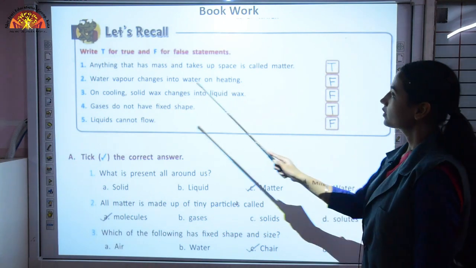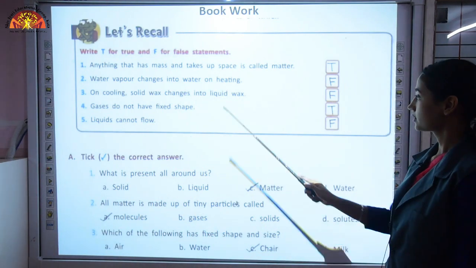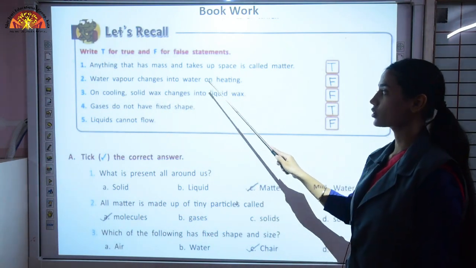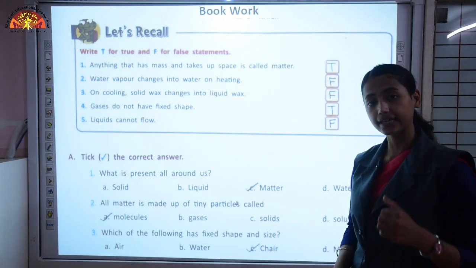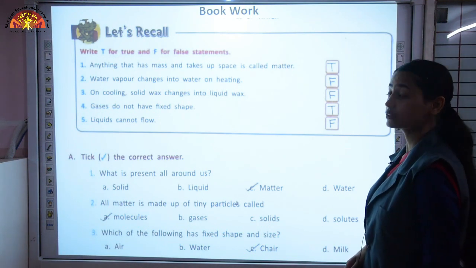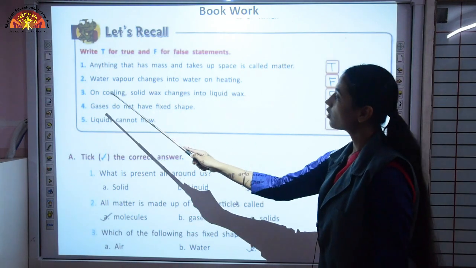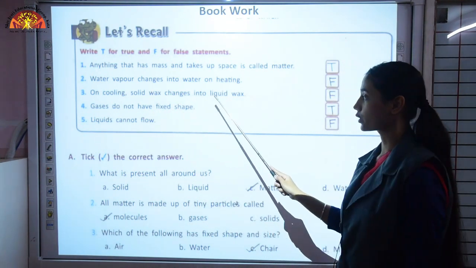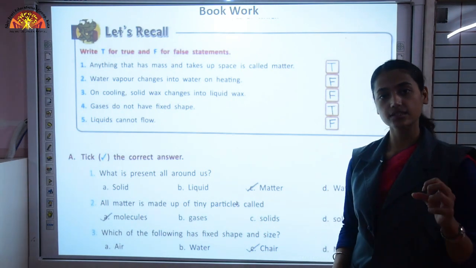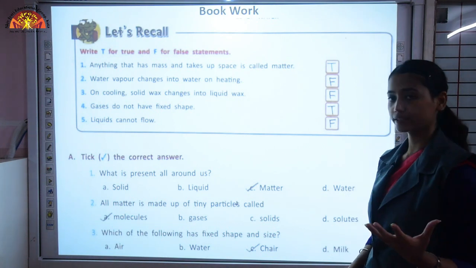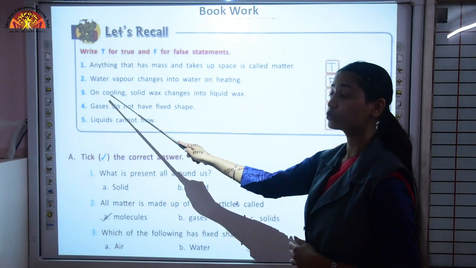So write T. Water vapor changes into water on heating. No, when we cool down water vapor, then it converts into water on cooling, not on heating. So the statement is incorrect. So write F. On cooling, solid wax changes into liquid wax. Again, false. You have seen a burning candle. Initially it is solid wax, but when you burn it, that means on heating, it turns into liquid wax. So here, instead of heating, cooling is written.